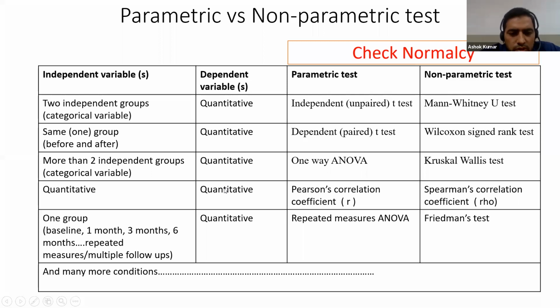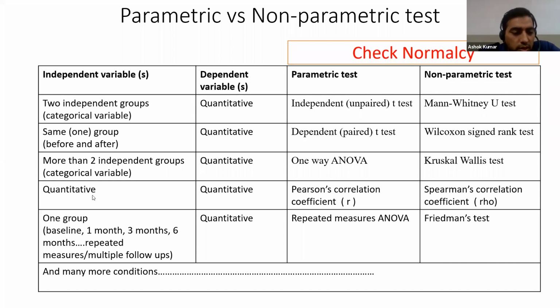So we want to see some relationship, for example, height and weight. How height affects the weight of the subject. We want to see BMI or weight and something else, but we have to know the independent variable type, that is quantitative, and the dependent variable type also quantitative. Then we have to use Pearson correlation coefficient and Spearman rank correlation coefficient.